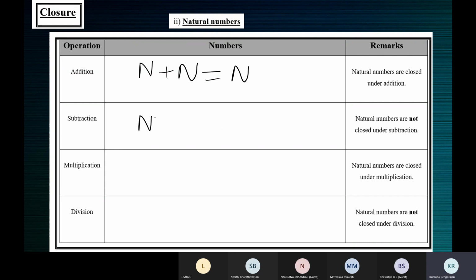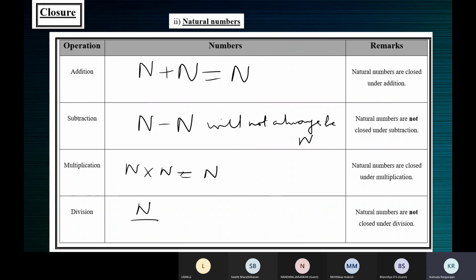But the difference, natural number minus natural number, will not always be a natural number. N into n is always a natural number. But n divided by n will not always be n.